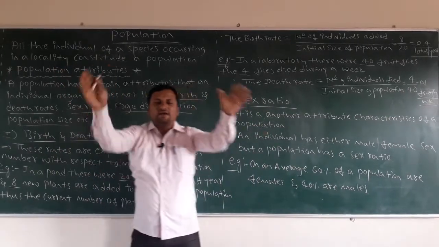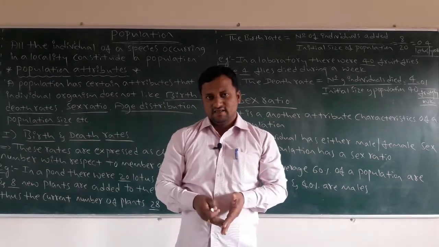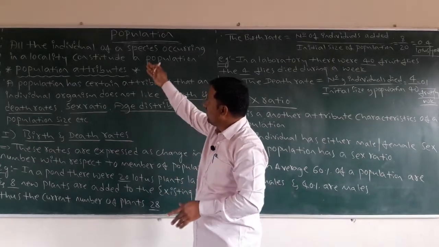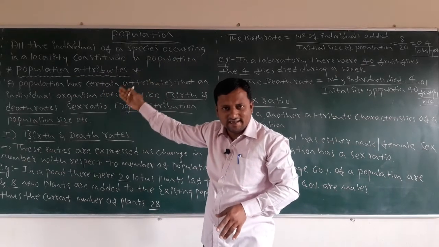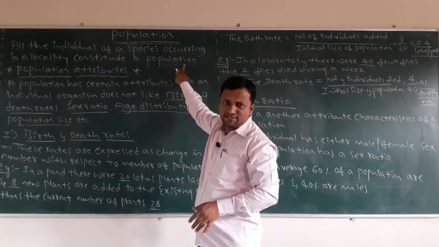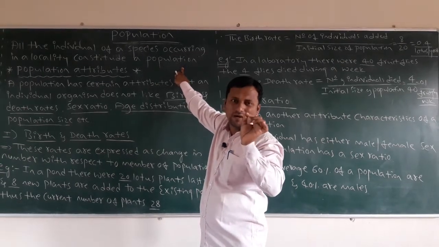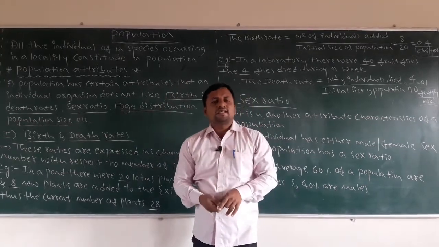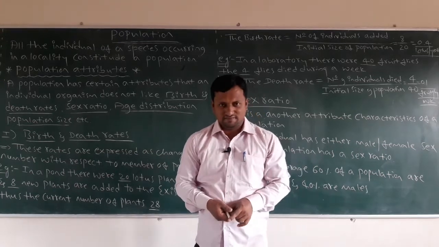The aggregation of everything in that area is nothing but a population. That is a simple 1 mark question: what is population? Remember.